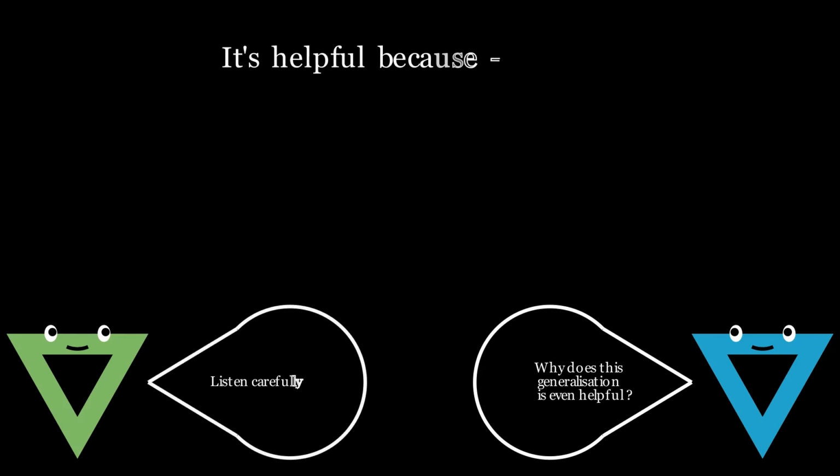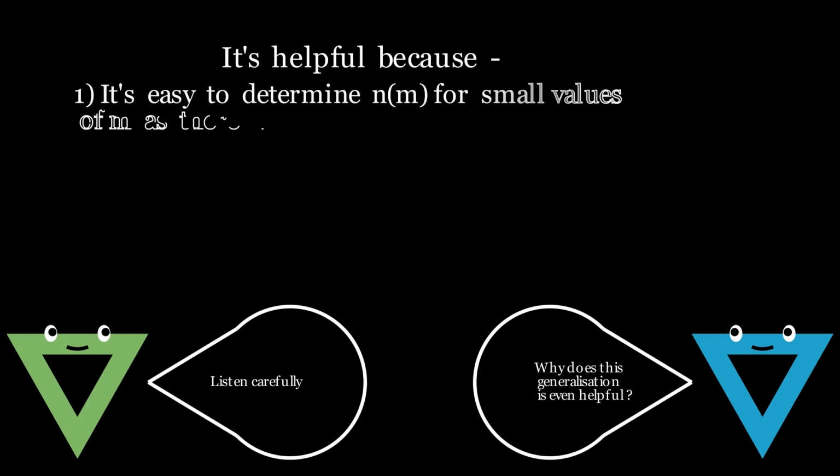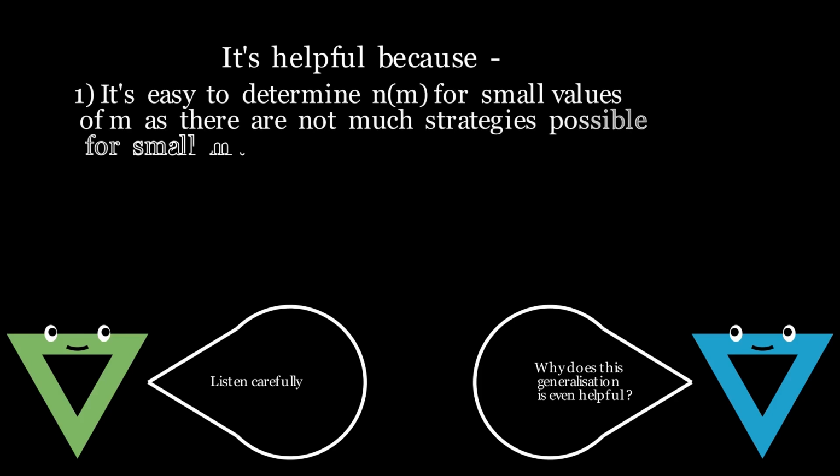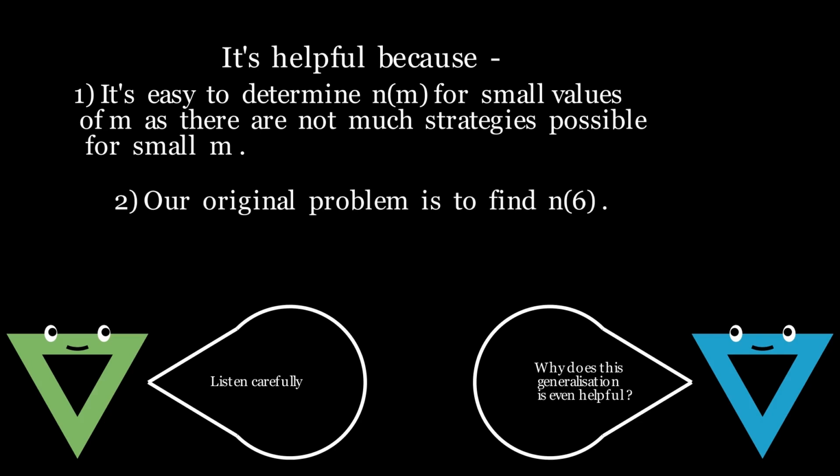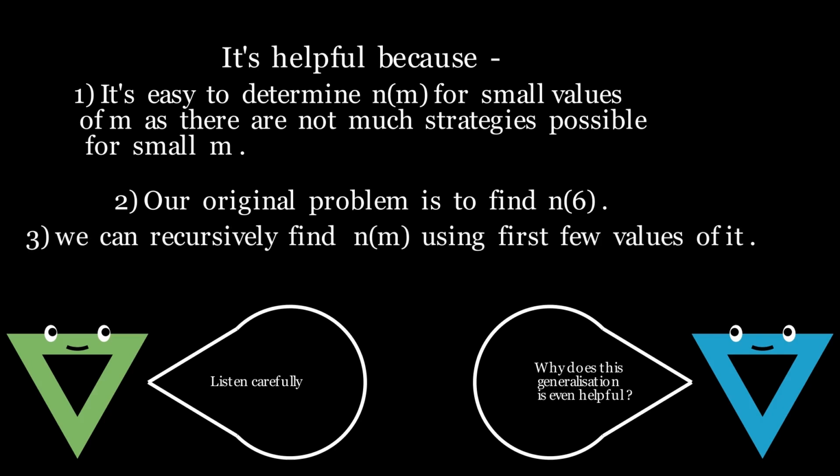And it's helpful because firstly, it is easy to determine n of m for small values of m, as there are not many strategies possible for small m. Secondly, our original problem is to find n of 6. And lastly, we can recursively find n of m using the first few values.